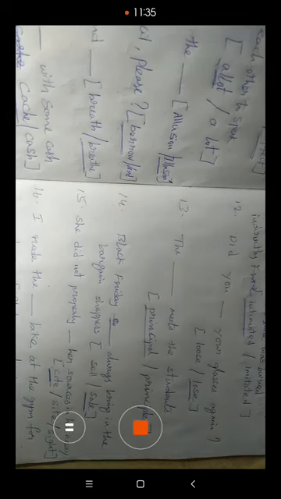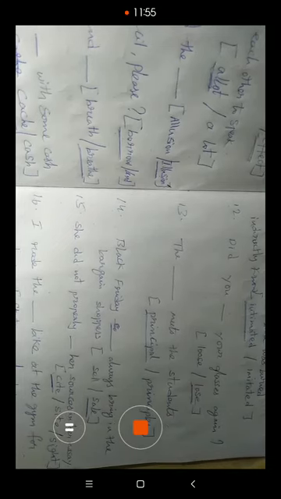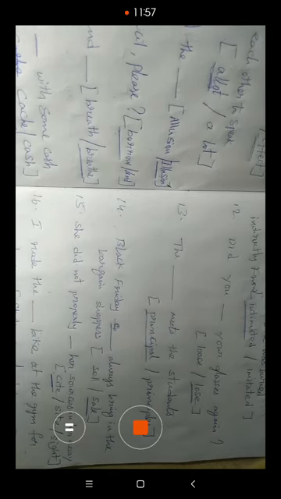Stationary and stationery. Stationary, S-T-A-T-I-O-N-A-R-Y, means not moving or not movable, fixed or still. So a building is stationary because it does not move from one place to another. The big trees are not moved from one place to another, they are stationary. Stationery means writing articles, especially paper, envelopes, books, pencils, erasers. These are called stationery things. So the right answer is stationary.